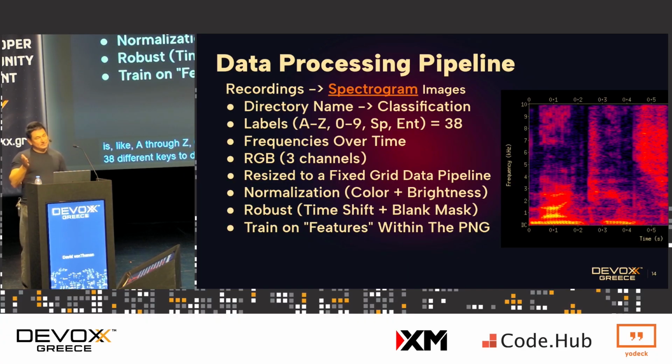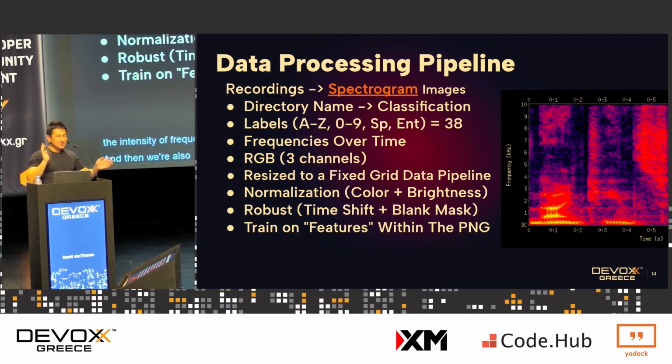And what the picture captures is frequency over time, RGB, 3 channels, right? We need the color to associate the intensity with what frequency at that particular time. And then we're also going to do a bunch of other things that machine learning data scientists do, like normalize stuff, right? Because you might not hit the key at the beginning of the recording, so we need to shift things around. We're going to make sure that all the sounds are the same time length so that we can make comparisons to one another. And that's basically what the data set processing looks like.